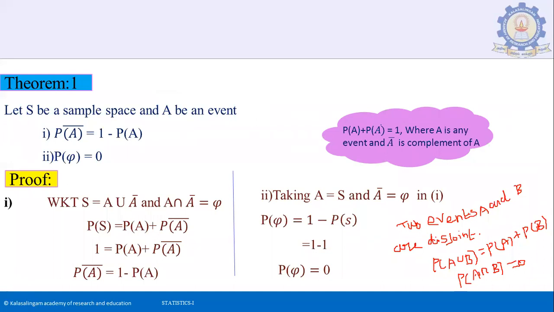Theorem 1. Let S be a sample space and A be an event. Then 1. P of A complement equal to 1 minus P of A. 2. P of phi, the empty set, is 0.